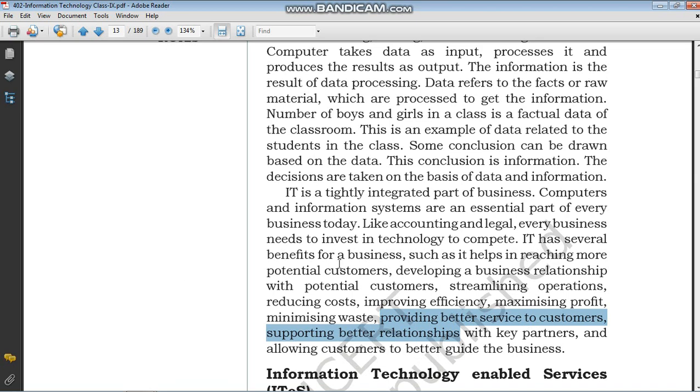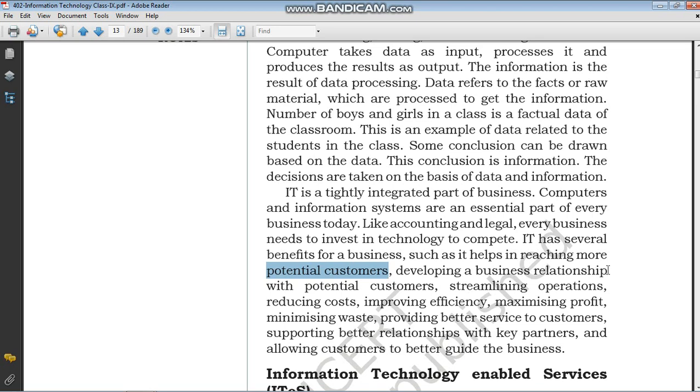So IT has several benefits. What are the benefits they have? It helps in reaching more potential customers. How does it help? Now see, we have our website. For all business companies and all educational institutions, every sector has its own website. Using the website they can do their business and give information to the people they want to reach, so their life becomes easier with the help of ITeS.